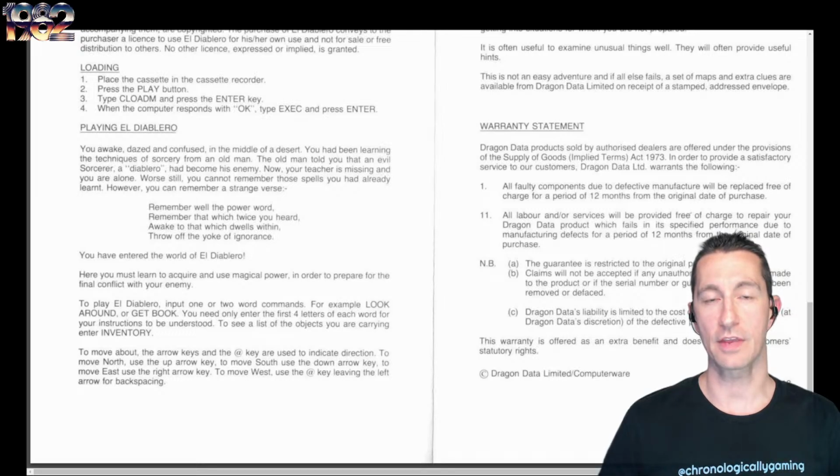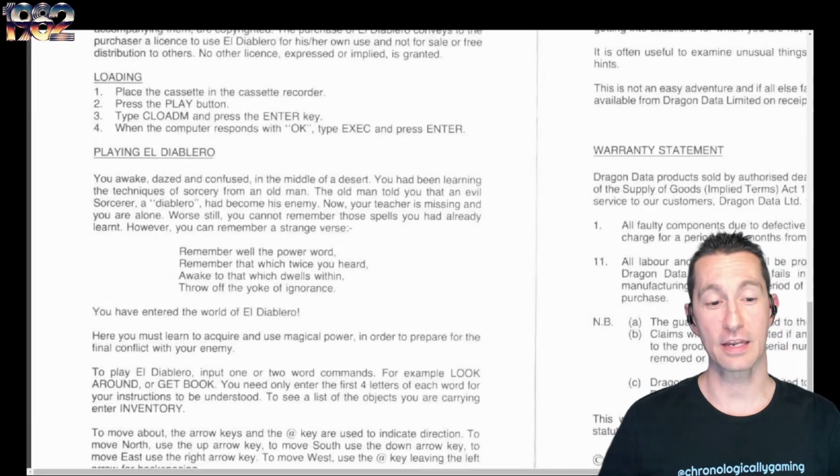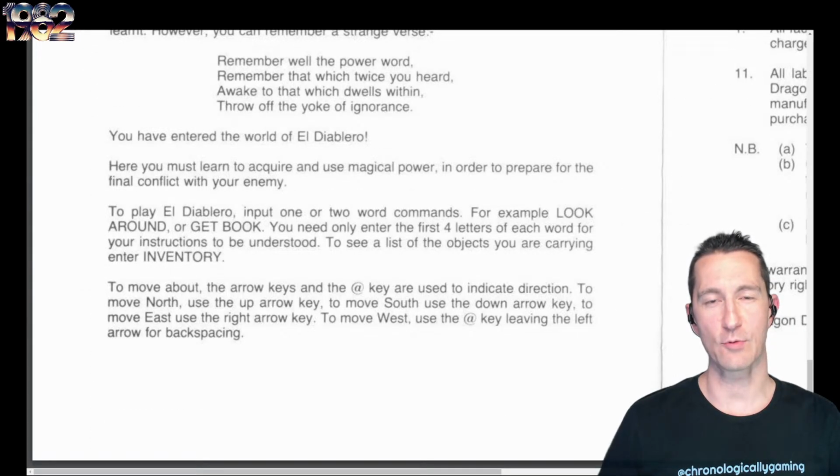And a list of objects you're carrying, you type inventory, like with the other text adventure games. Now here's where it gets interesting. Ken Kalish did something we haven't seen yet. To move around, you can use the arrow keys and the @ key to indicate a direction, which means you don't have to type the direction you want to go.